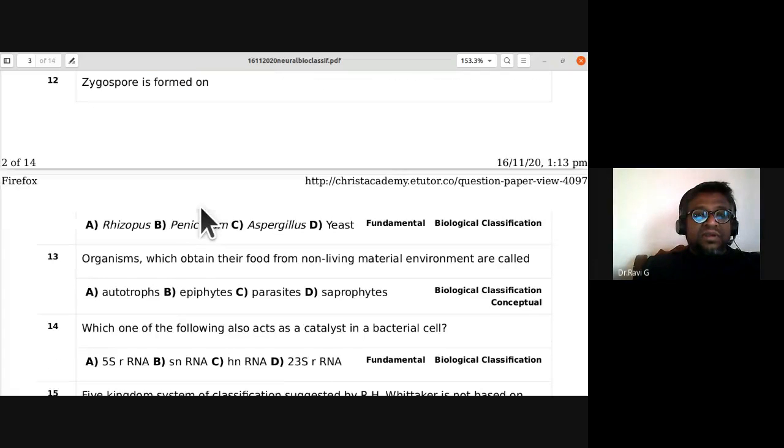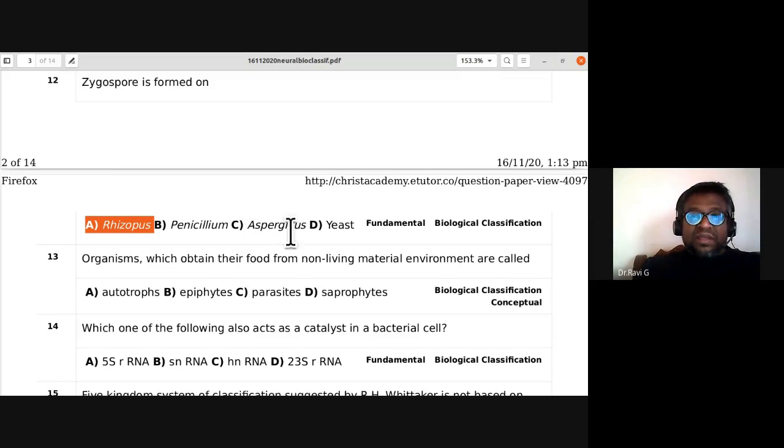Zygospore is formed in the 12th one. See, zygospore is formed in Rhizopus.